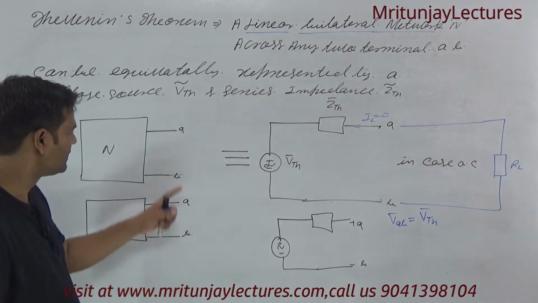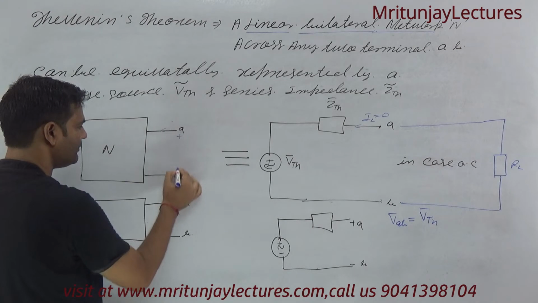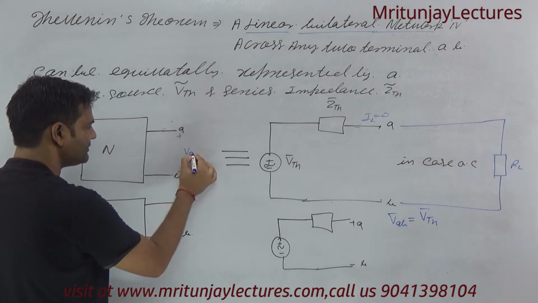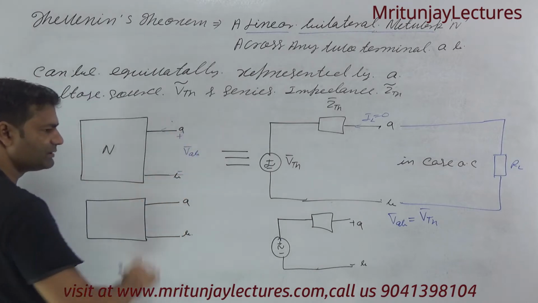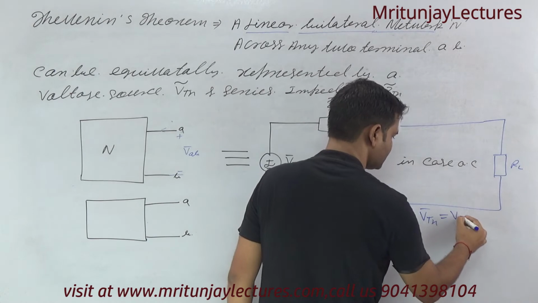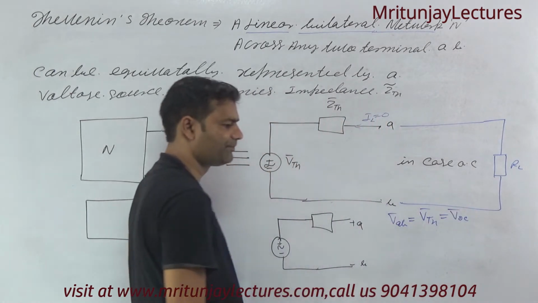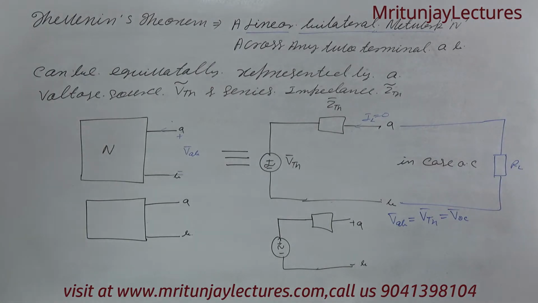Now here, if no current flows, then what about V of AB? V of AB will be called the open circuit voltage. This is also called V of OC, open circuit voltage. Okay, is it clear what the meaning of this one is?